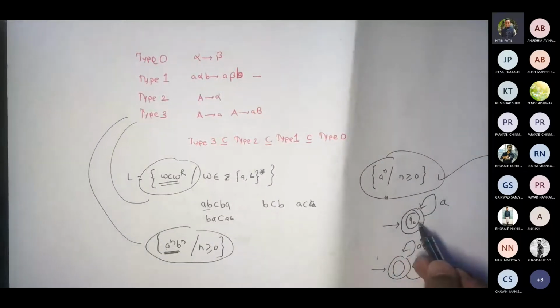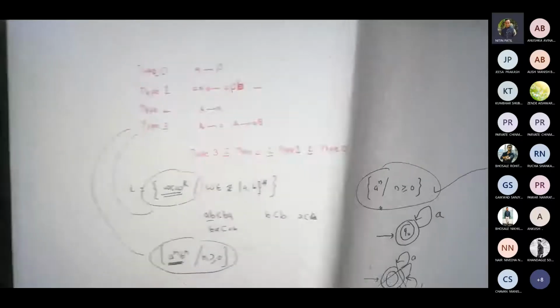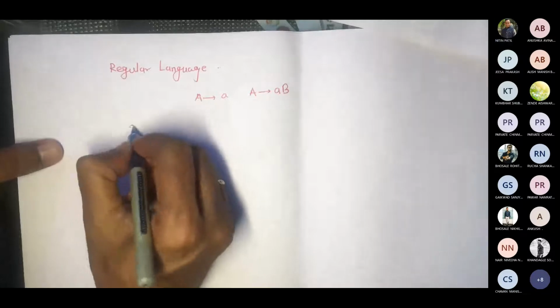Because I could construct an FA for it. Correct? Like this. Now, how to find out whether for the given language we can construct an equivalent FA? For that purpose, we are going to see one important aspect, or rather one important theorem, called pumping lemma.